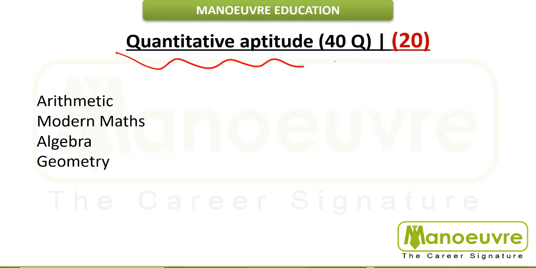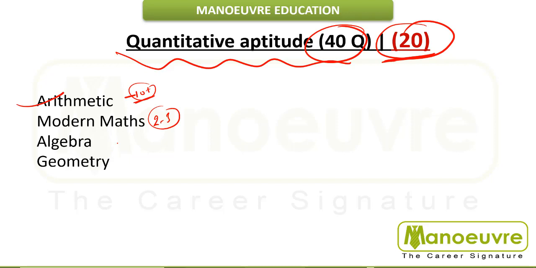Next is quantitative aptitude. Earlier they used to ask 40 questions, but now they have decided to ask only 20 questions from this area. All-time dominating arithmetic, bare minimum 10 plus questions you can expect from this area. Modern maths 2 to 3 questions, and algebra and geometry combined together 7 plus questions. So those who find themselves weak in maths should at least prepare arithmetic and modern maths well, which includes your 12 plus questions.